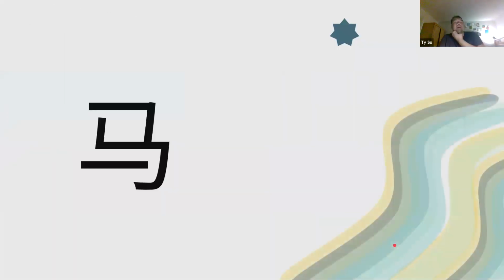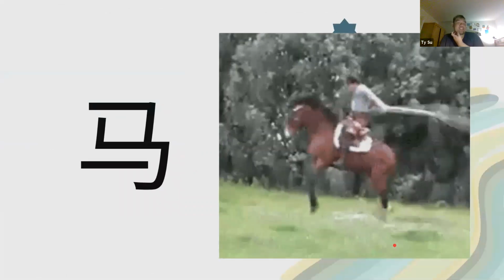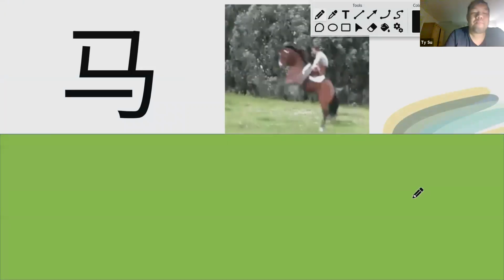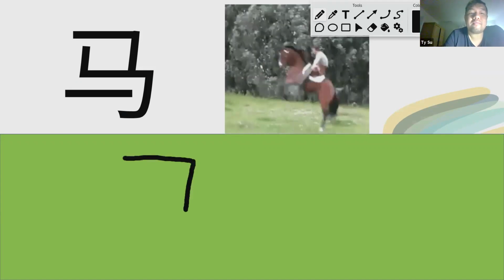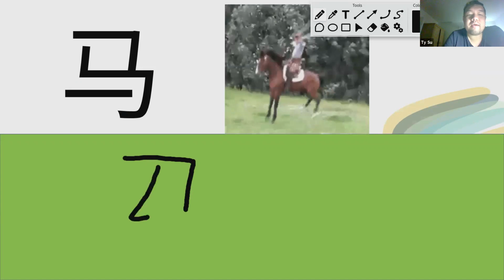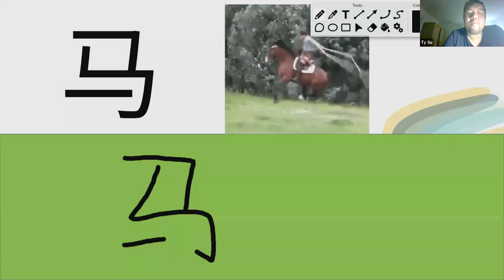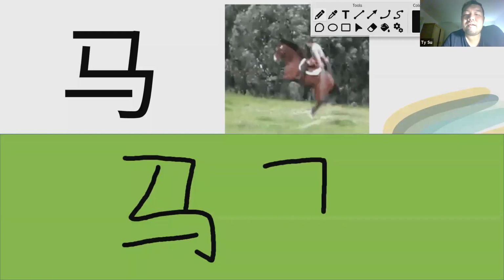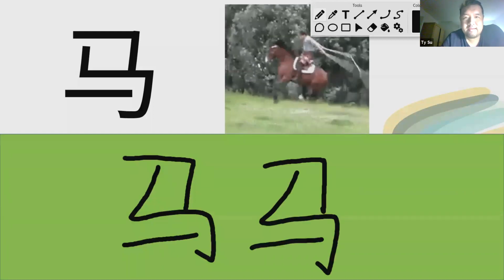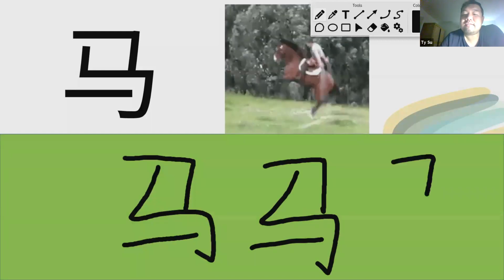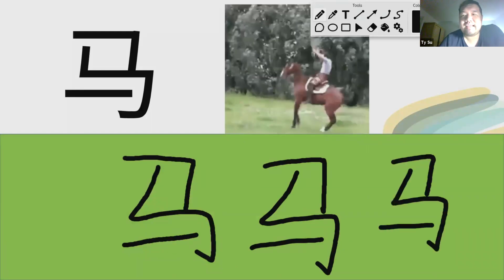首先第一个字马. What does it mean? A horse. Look at that. A horse, right? Okay, how do we write it? Super easy. A person jumps off the rooftop and his horse comes over and takes him away. Isn't that easy? Okay, let's see. A person jumping off the rooftop and his horse coming over and taking him away.